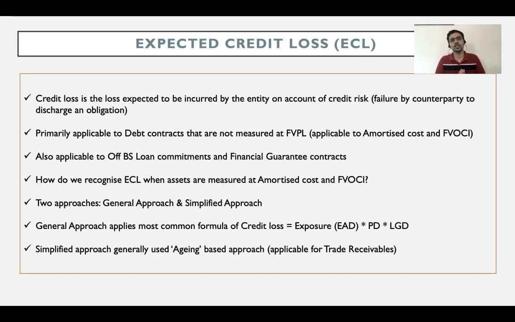Under the incurred loss approach, we used to wait for the debtor to become unlikely to pay us money. Let's say I've sold the goods to you today. I will create a debtor, but I will not create any provision for bad debts today, because I am expecting the money to be received from you. I've sold you the goods only today. Therefore, I do not create any provision for bad and doubtful debts on day one.